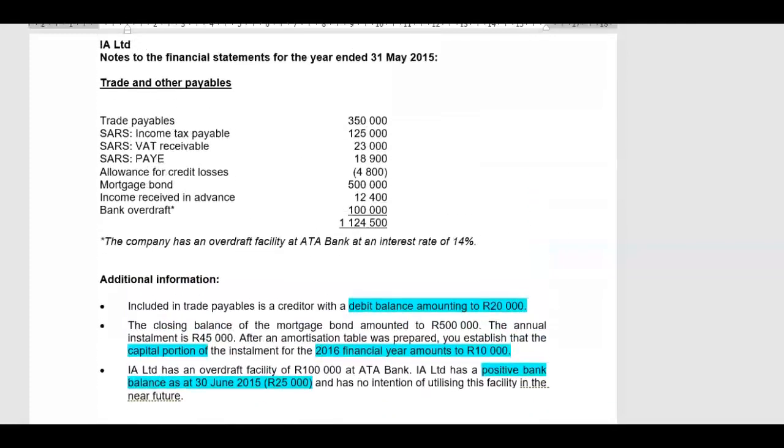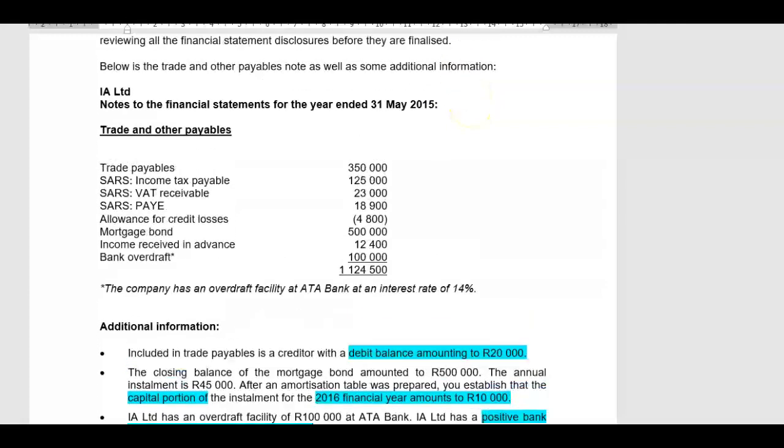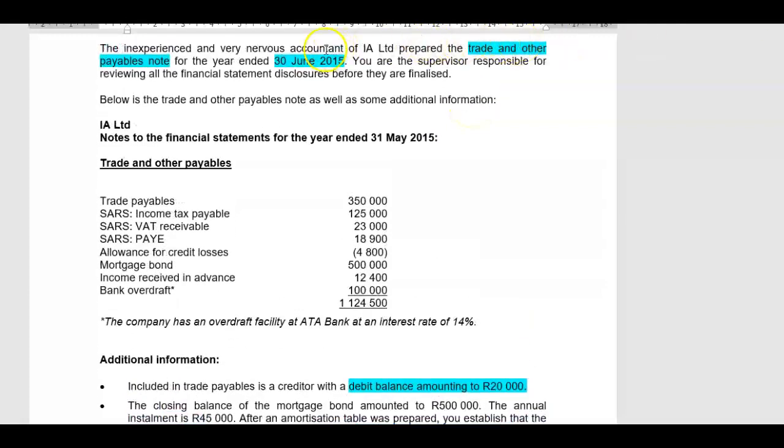Now, take a few moments before you continue with the video, pause the video and see how many mistakes you can identify before you continue. Now, the first mistake is quite clear. The financial year is 30 June 2015. In our heading there, we are speaking about 31 May 2015. So that's the first mistake.